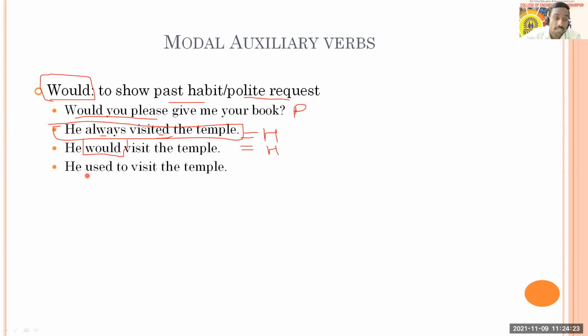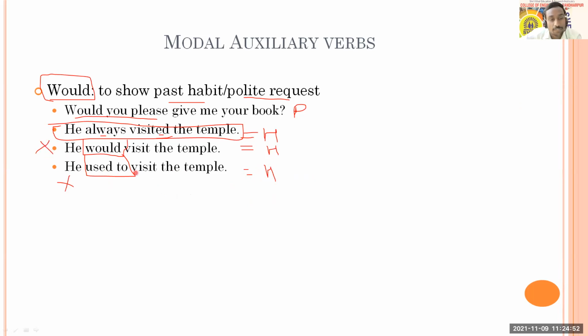Again, you can understand that this is also conveyed with used to. Used to also conveys the same meaning, that is habit in the past. He used to visit the temple. It conveys that the habit was in the past and now it is discontinued. In the present, now he does not go. It is in the past that he was going, but now he does not go.